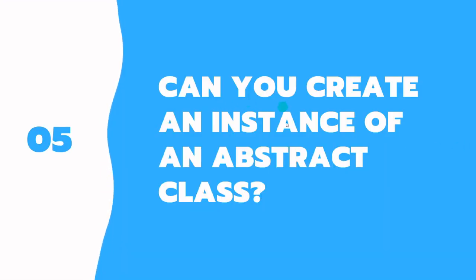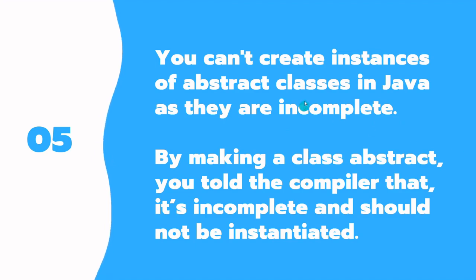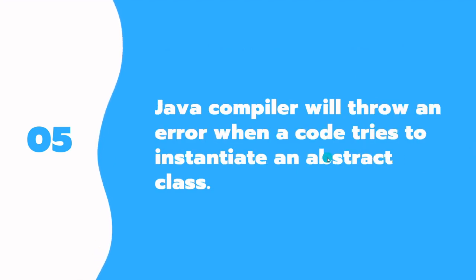Now, can you create an instance of an abstract class? I think we have discussed this. The answer would be no. You cannot create instances of abstract classes in Java as they are incomplete. By making a class abstract, we have already told the compiler that this class is going to be incomplete and it should never be instantiated, right? The Java compiler is always going to throw an error when code tries to instantiate an abstract class.